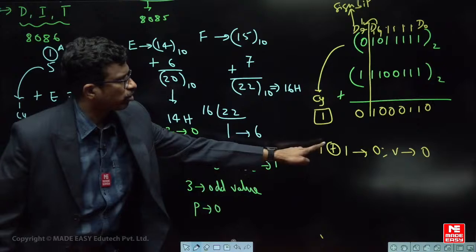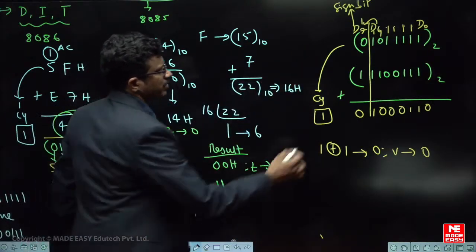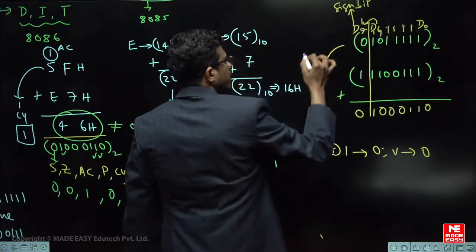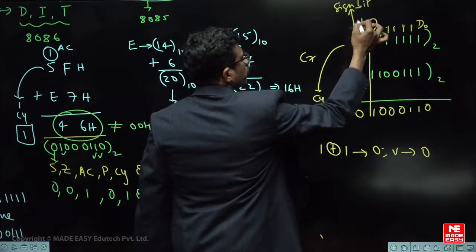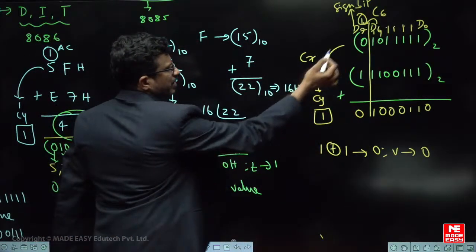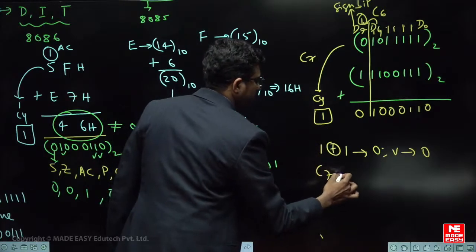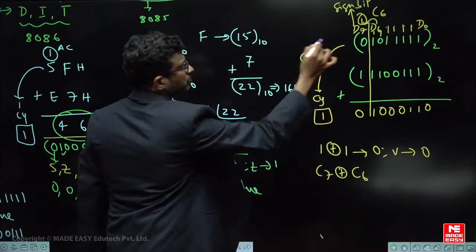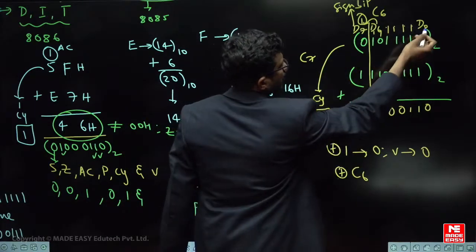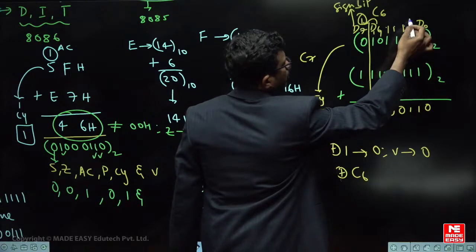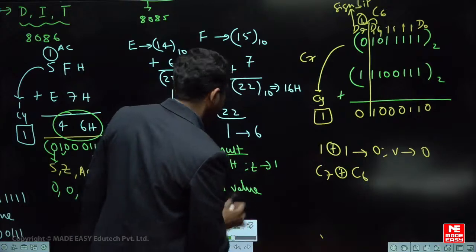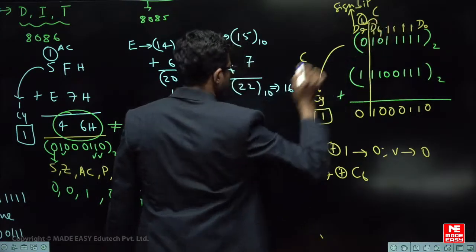If you add from here, carry 0, carry 1, 2, 3, 4, 5, 6, 7, this one is the C7 carry, and this one is simply the C6 carry if you are adding all the bits at a time. So you have to look at the carry of these two. So C7 carry and C6 carry here. Are you able to understand? If I take from 0 it will come like this, because from here carry 1, 2, 3, 4, 5, 6, 7, and 8 will come. You can take either way, from 0 or from the 8th one.